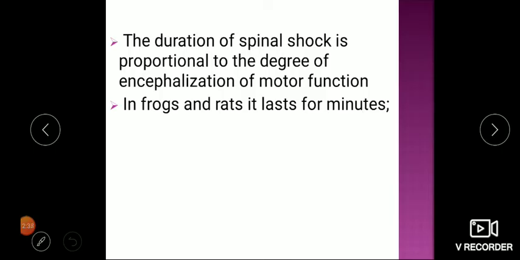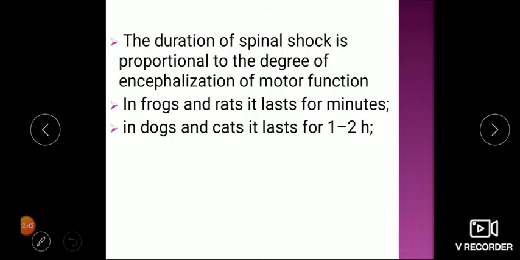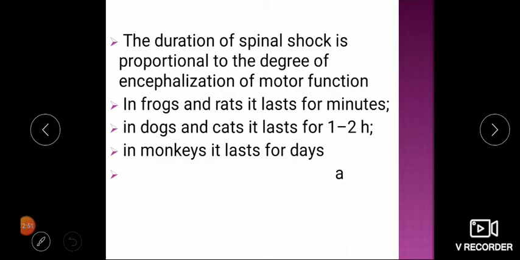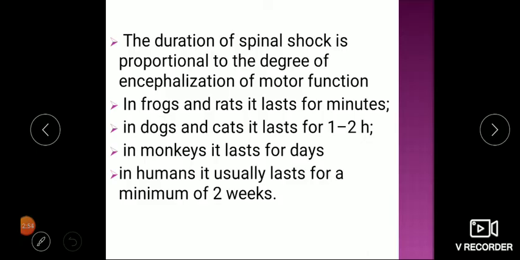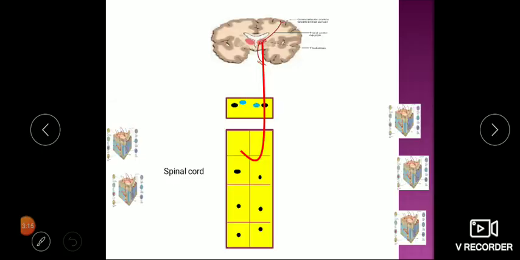In frogs and rats, that is in lower animals, it lasts for only a few minutes. In dogs and cats, it lasts for 1 or 2 hours. In monkeys, which are nearest our ancestors, it is for a few days. And in human beings, where we have good encephalization, it is minimum 2 weeks. That means if a patient is coming with spinal cord injury, he will have loss of all the reflexes below level of lesion for at least 2 weeks. After that, he may start to recover depending on degree of damage. So this first period in which all the reflexes are lost is called spinal shock.